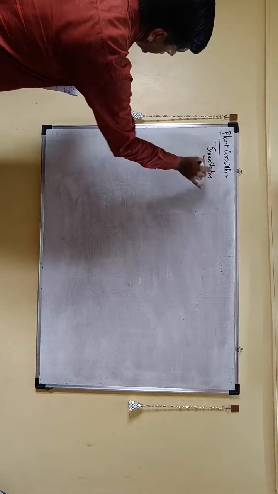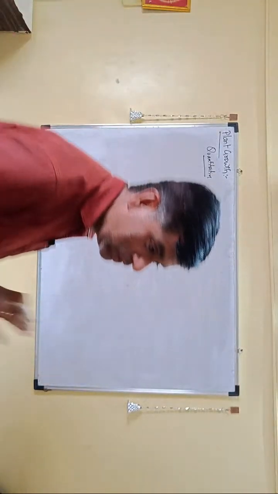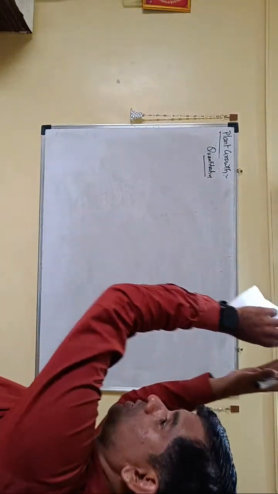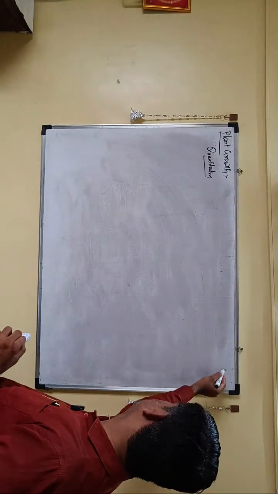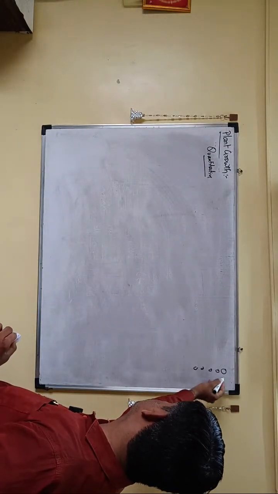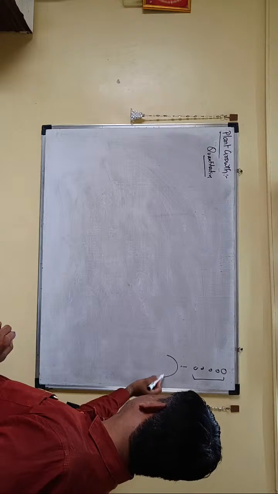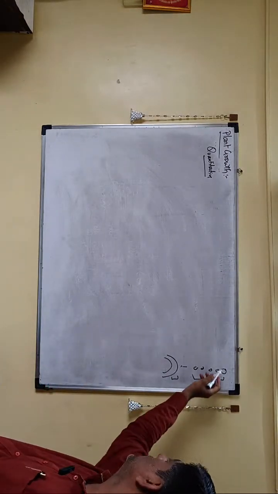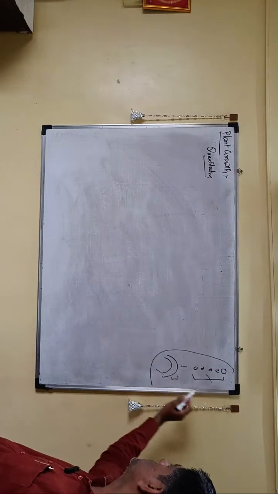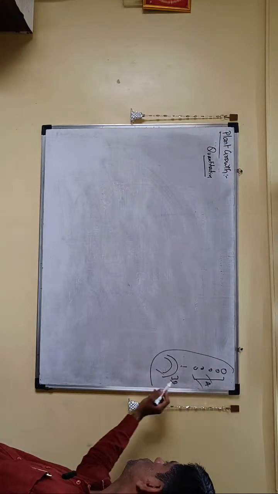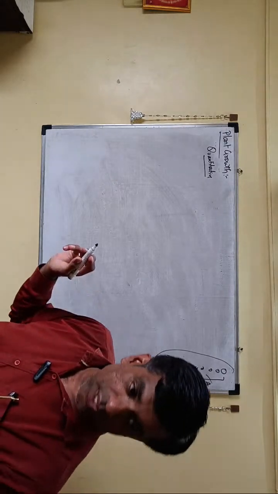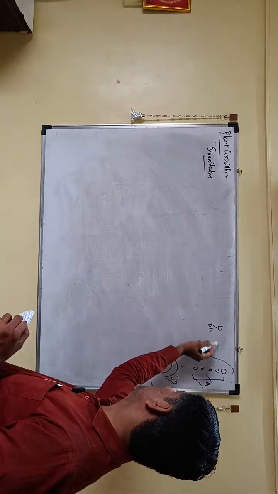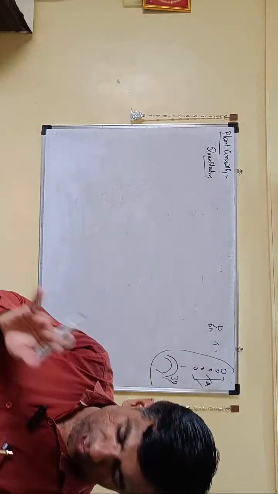I request you to look at the images in your NCERT related to arithmetic growth and geometric growth. They have shown how arithmetic growth takes place and how geometric growth takes place. They have also shown that when a zygote divides, the first phase is the geometric phase, and then when it divides, the next phase is the arithmetic phase. Last year in NEET, this question from NCERT was there: identify A and B. So it was the geometric growth and it was the arithmetic growth. Similarly, keep a watch on the diagrams of geometric and arithmetic growth also, where only one cell is dividing and both cells are dividing.